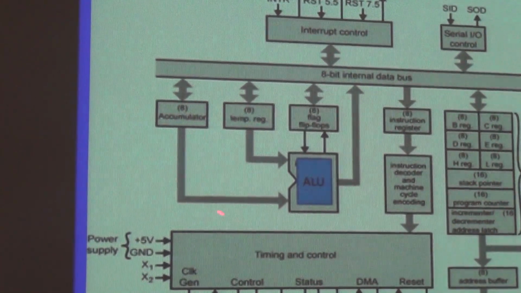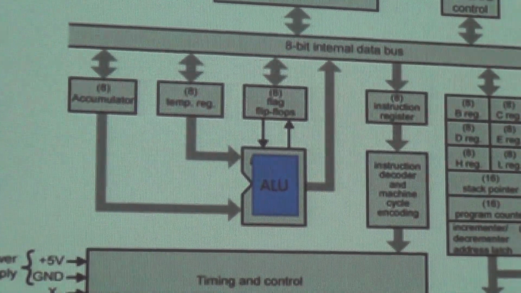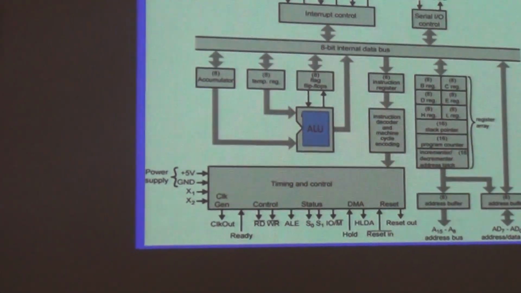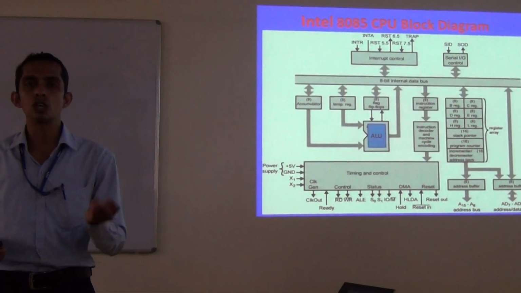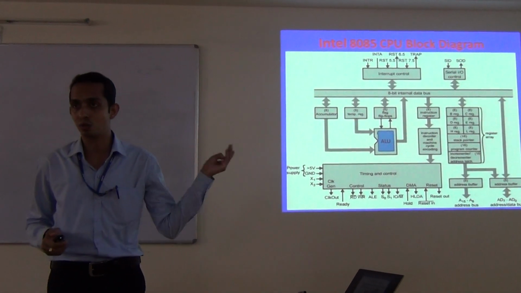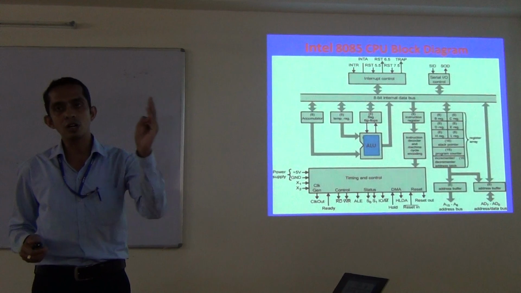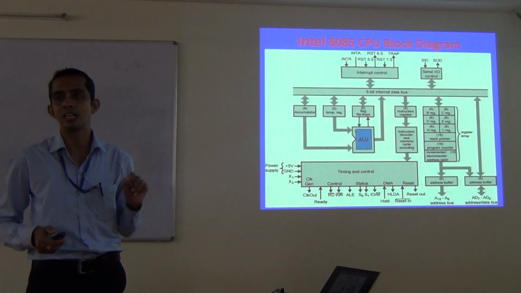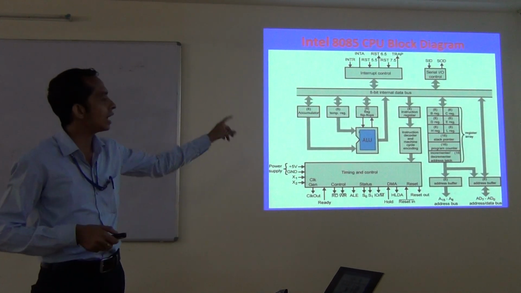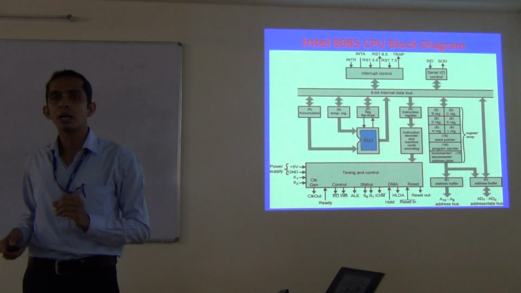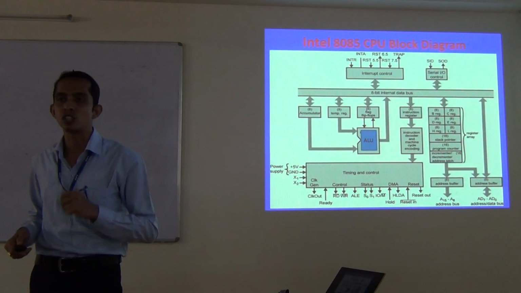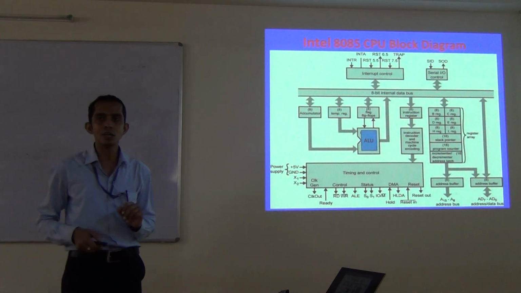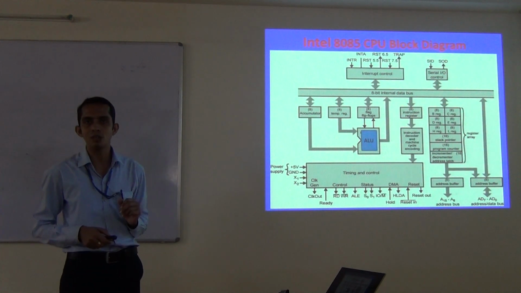This unit or section is solely responsible for any types of arithmetical and logical operations. Arithmetic means addition and subtraction, but multiplication and division are not directly available with this type of microprocessor. From the 8086 microprocessor onward, multiplication and division function directly in the microprocessor. But in this microprocessor, multiplication and division function in multi-iterative steps of addition and subtraction. So directly no such MUL and DIV instructions are available. Instead, addition and subtraction are directly available in this type of microprocessor.